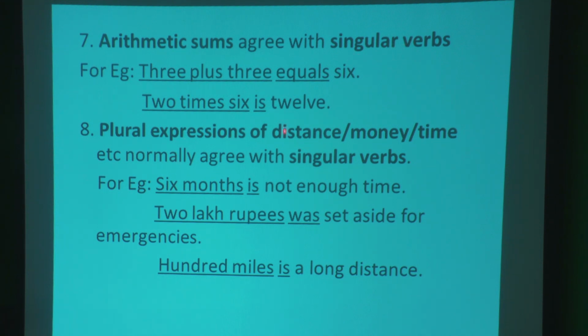Now, plural expressions of distance, money, time, etc. normally agree with a singular verb. Look at 6 months is. We can see here 6 months with an s, which means plural, but it also agrees with is. 2 lakh rupees was. 100 miles is. So distance, money, and time are given, and though we see them in plural form, they agree with